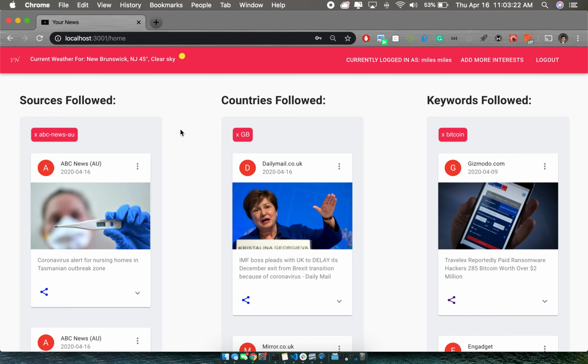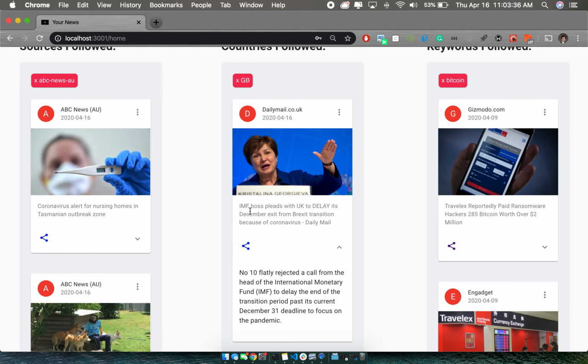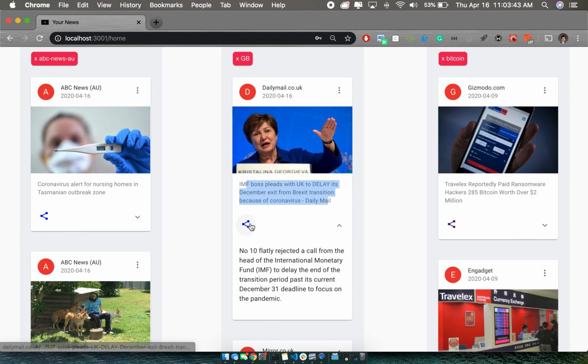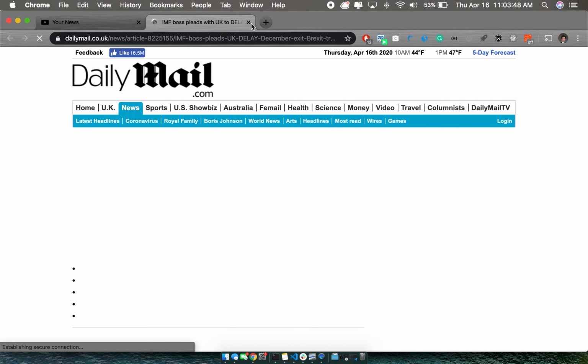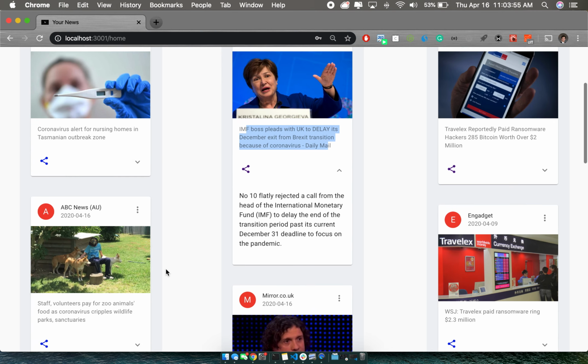Again, the idea of YourNews is to put together things that are relevant to you in a nice home base and something that's clean. So I can see here, categorized by sources, countries, and keywords, what I just selected. So for example, if I wanted to see more about the story, I could see this little breakdown. I could expand the card to see even more detail here. And then of course I could click this link that will take me to the third party to see the full article. What I was trying to do is remove the clickbaity nature of some articles so you can see a little bit, maybe a little more, and maybe that's enough and move on.